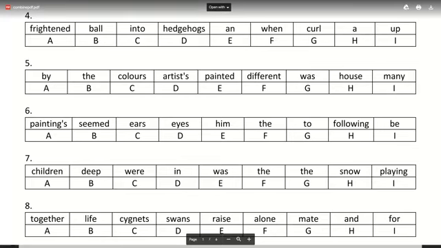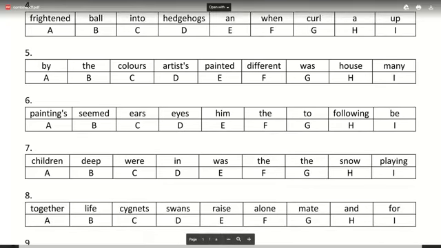Okay, the sentence for number 7 is, the children were playing in the deep snow. What was not needed was. So let's try doing number 8 now. Let me do it a little up so you guys can see number 8.